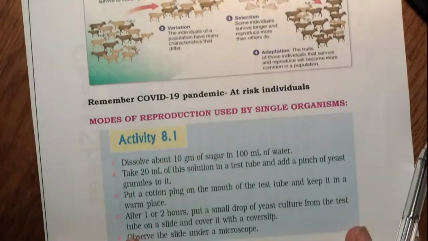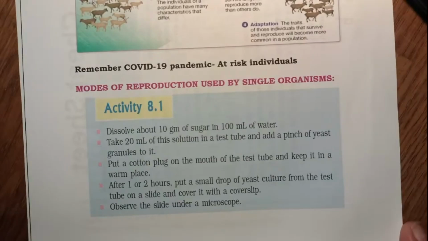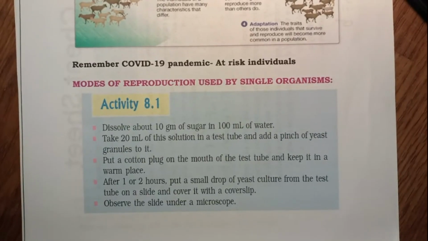So this is the initial part of this chapter. Now let's move on to the modes of reproduction used by single organisms. Now there is an activity here, activity 8.1, and we'll go through this activity.